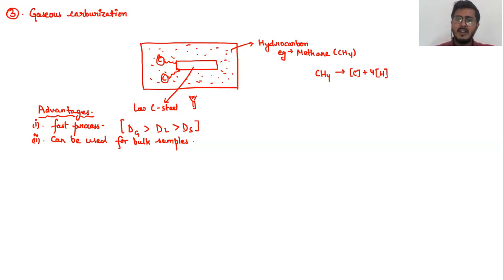We will be seeing more about Le Chatelier's principle ahead. Just to give you a basic understanding, with changes in the pressure, we can adjust the rate of the reaction taking place. So we can say it is easy to control. These are some basic advantages of gaseous carburization as compared to the others.